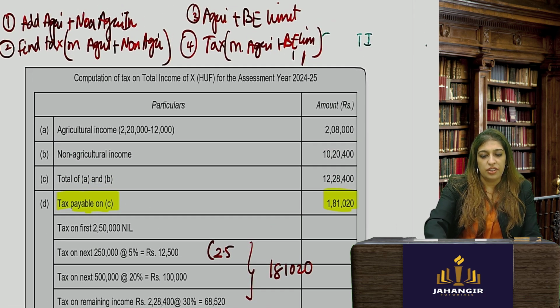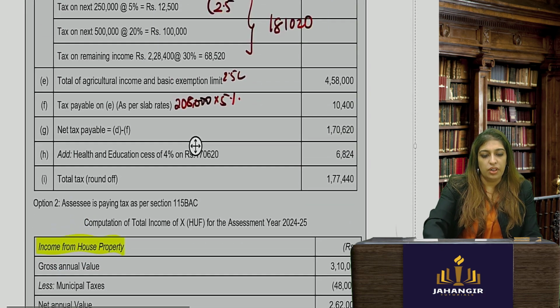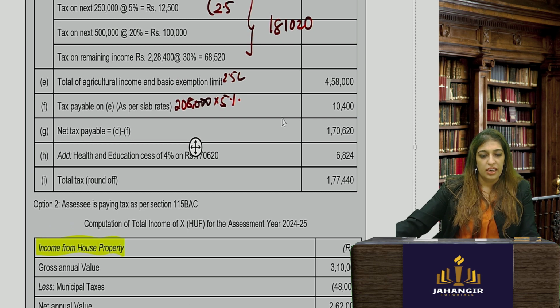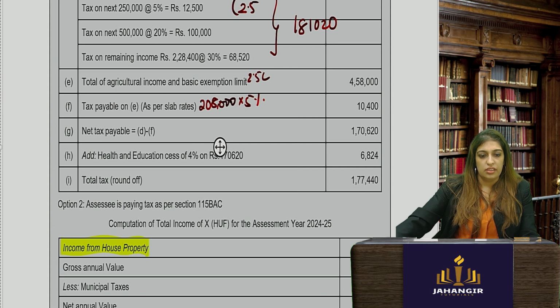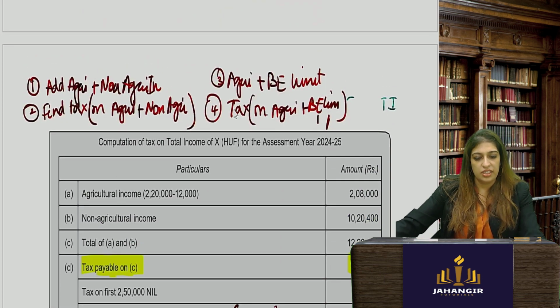Okay. Tax on agri plus non-agri. And you also found out this F slab rate by adding the basic exemption limit. Okay, so D minus F will be this. Find tax on this and then subtract it.